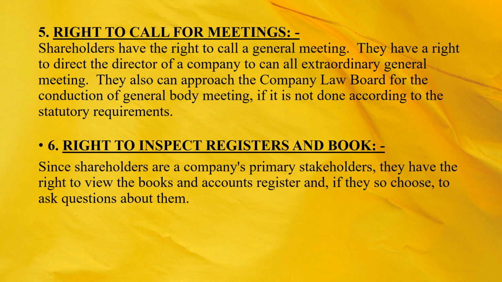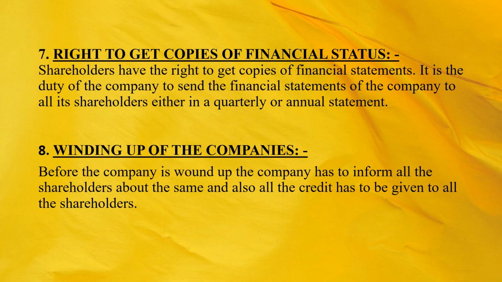Next right is the right to inspect registers and books. Since shareholders are a company's primary stakeholders, they have the right to view the books and accounts register and, if they so choose, to ask questions about them. Next, the right to get copies of financial statements. It is the duty of the company to send the financial statements of the company to all its shareholders, either as a quarterly or annual statement.